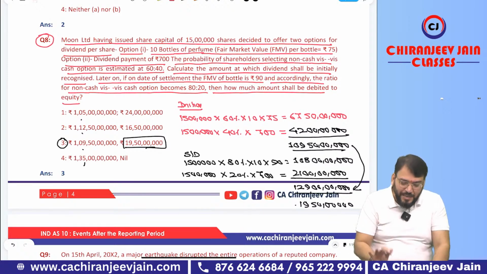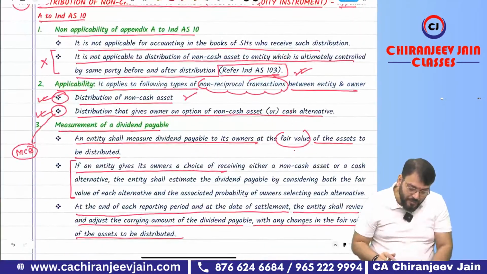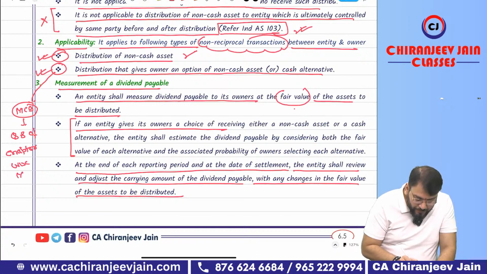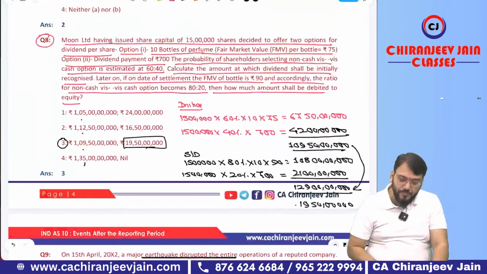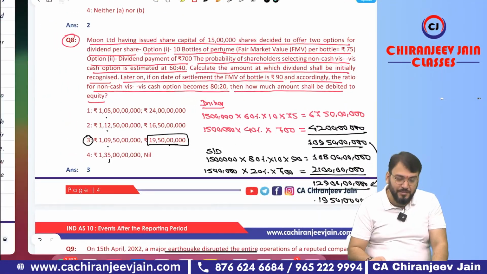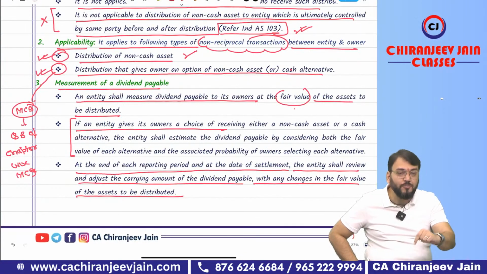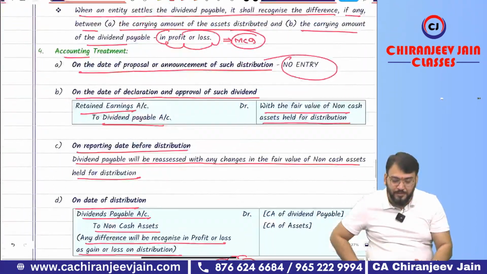Right now, don't write anything because you don't have the question. Just write down here: refer question number 8 of chapter-wise MCQs. Now you can refer and practice on your own. In the Saaransh book only. Refer question number 8 of chapter-wise MCQs. Okay, sir. Done. Chapter is over from my point of view.